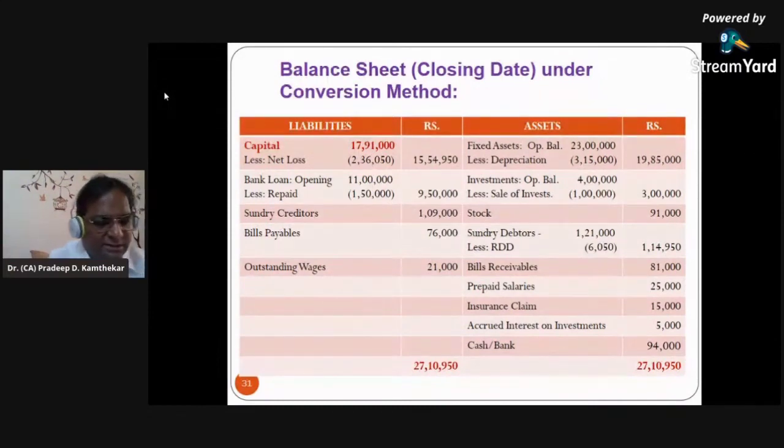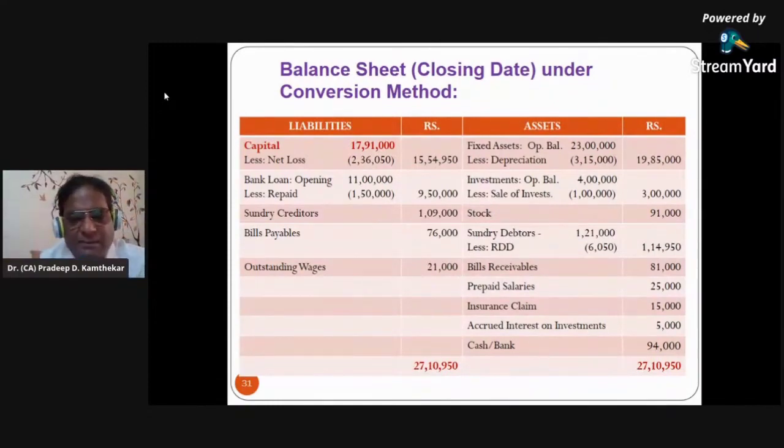Now outstanding wages. You understand, we have seen in the trading account that in wages we had added something, and at that time I explained to you that the second effect of that wages will be shown in the liability. In the trading account, on the debit side one effect was there and the credit was pending. This is the credit, because shown on the liability side means credit. So this outstanding wages is the second effect of the wages which are added in the trading account.